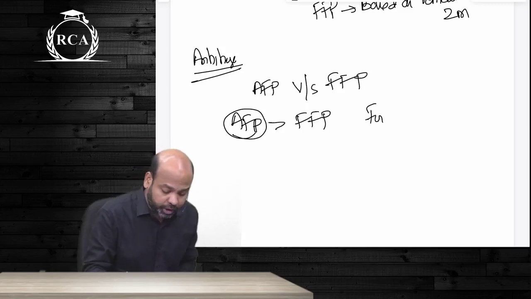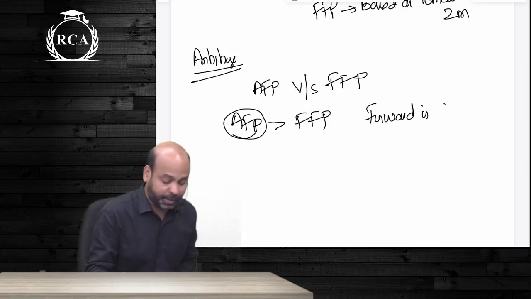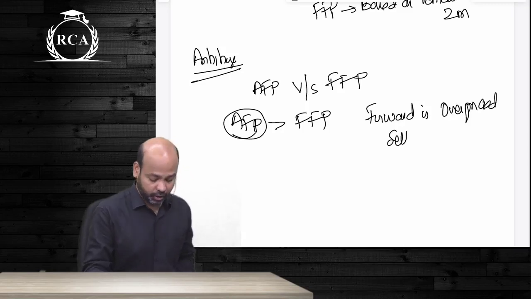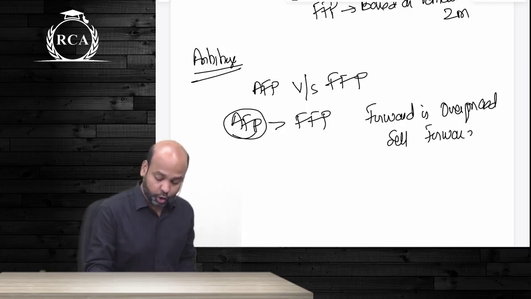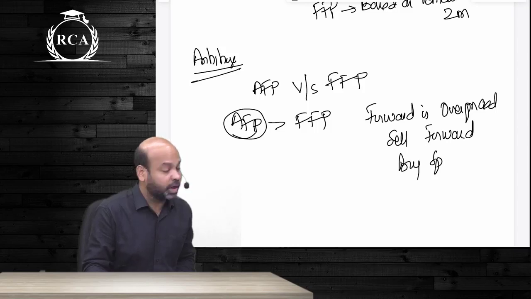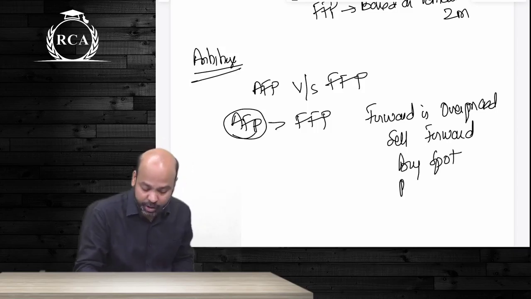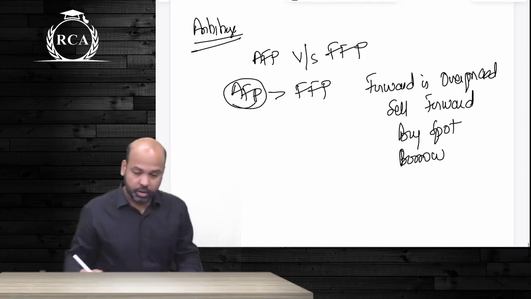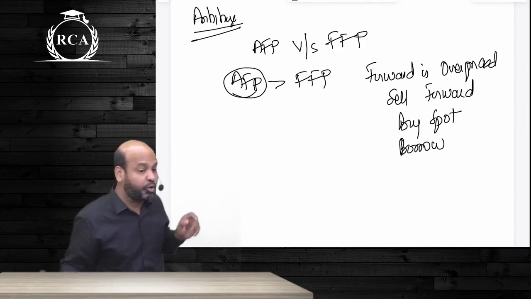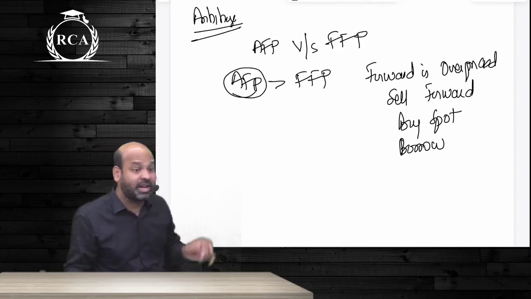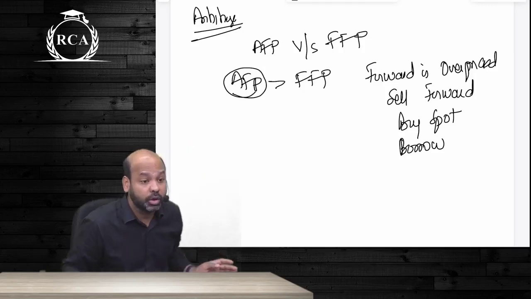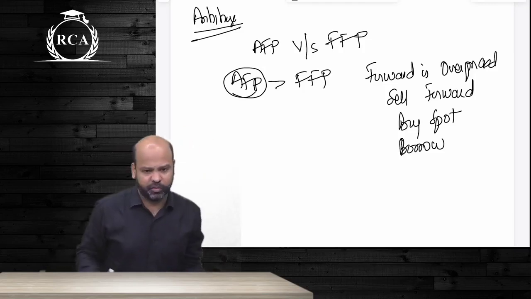So if forward is overpriced, if actual forward price is more, whatever is overpriced, you always sell it. So you will sell forward, you will buy spot. Because you are buying spot, you will need money, and in most of the questions, you will only have to write this statement and leave it, unless they ask us to show how you are gaining on account of this mispricing.